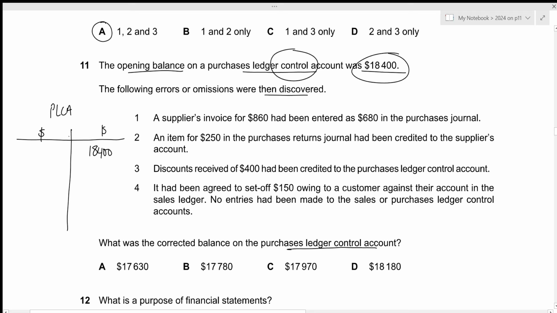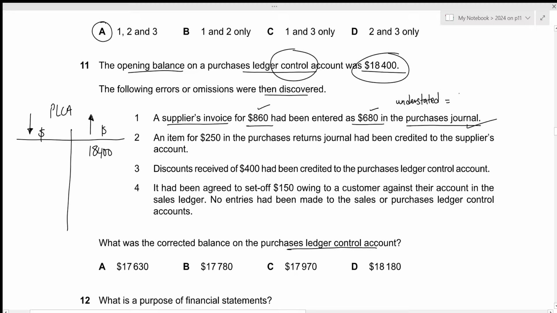And within the credit side, we include items which will increase the value of trade payables, and within the debit side, we include items which will reduce the value of trade payables. For the first error, a supplier's invoice for 860 had been entered as 680 in the purchases journal. This is an error within our book of prime entry, right?